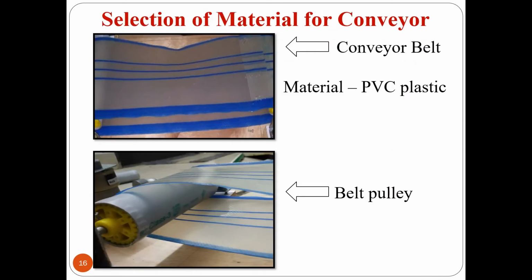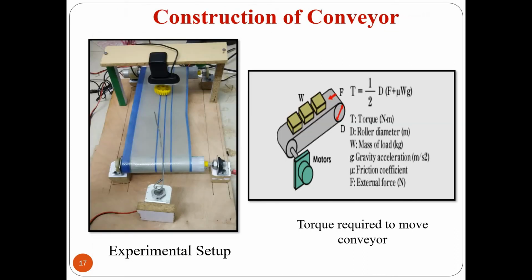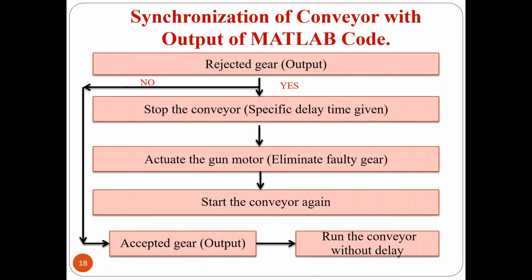Another one is selection of material for the conveyor. We chose PVC plastic material for the conveyor belt, and the conveyor belt is mounted on a pulley as shown in the figure. Construction of conveyor. Torque required to move the conveyor is calculated by the formula T equals 1/2 D times (F plus mu Wg), where T is torque, D is roller diameter, W is mass of load, g is acceleration due to gravity, mu is frictional coefficient, and F is external force.